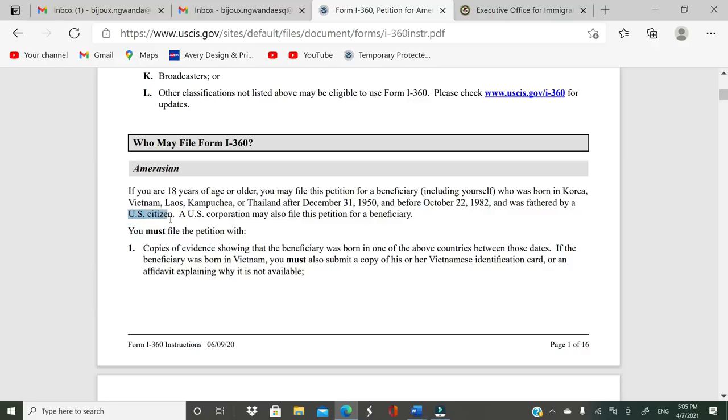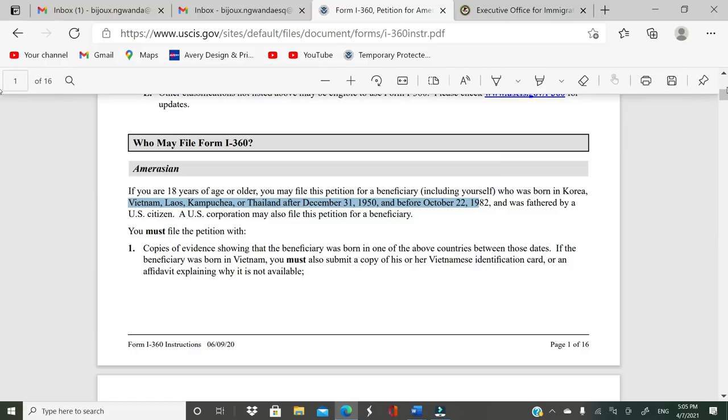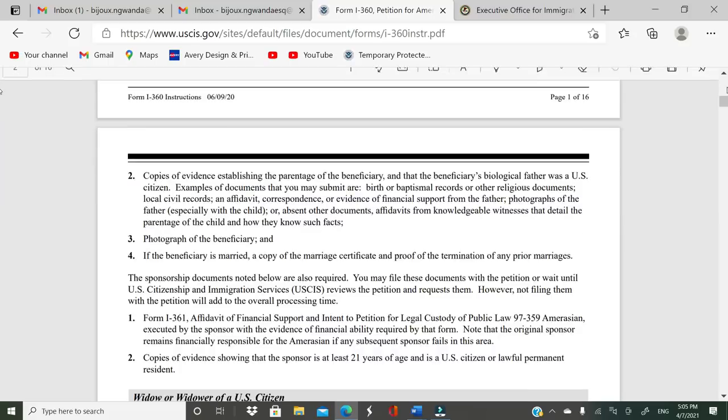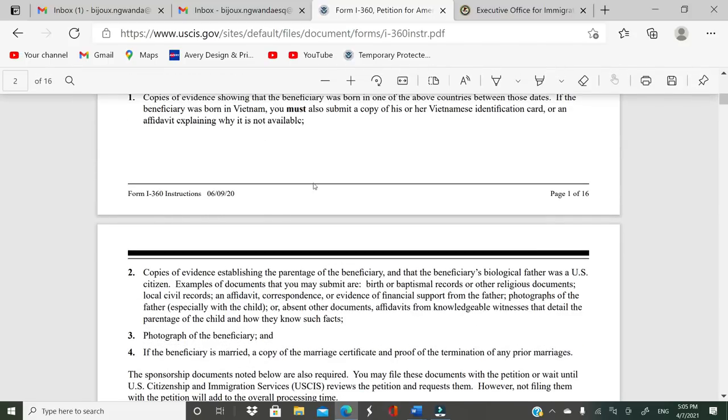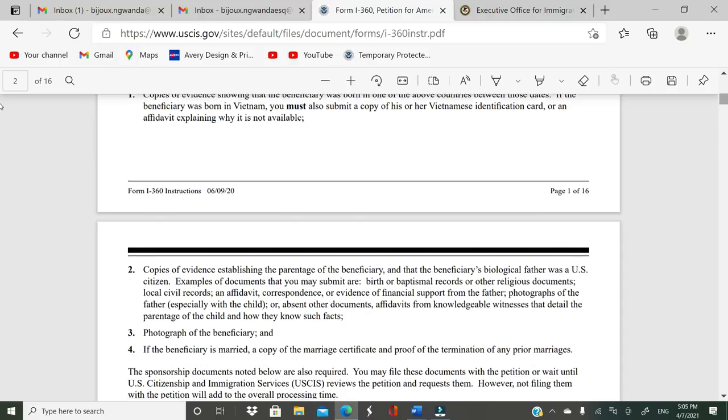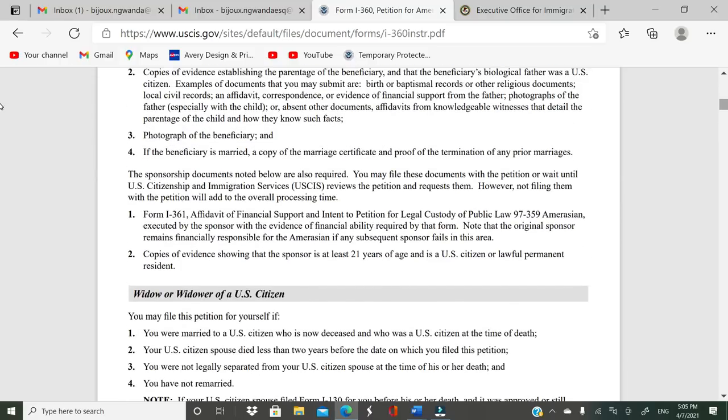Okay, meet those two requirements, and then you go with the place that you were born. Okay, and that's the requirement for the immigrant. So let's go with the second requirement, and then it lists all the evidence that you should provide right here. I'm not going to go into it. I'm just talking about the basic requirements.